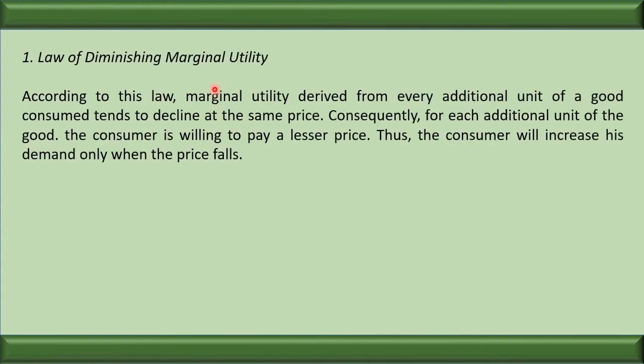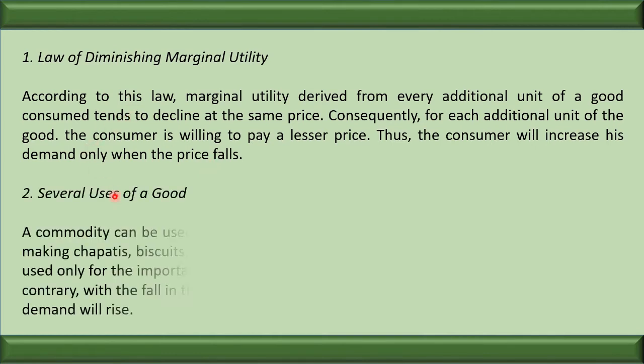Discuss all these points in detail. First is the law of diminishing marginal utility. According to this law, marginal utility derived from the additional unit of the goods consumed tends to decline at the same time. Consequently, for each additional unit of the goods, the consumer is willing to pay a lesser price, thus the consumer will increase his demand only when the price falls. So we have seen it over here.